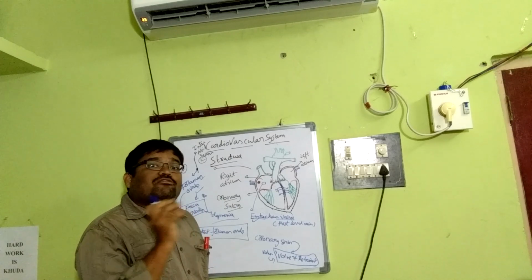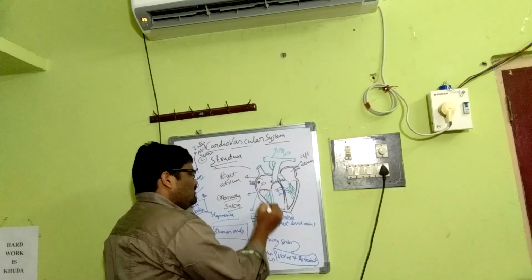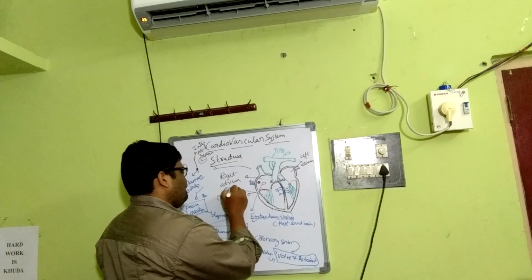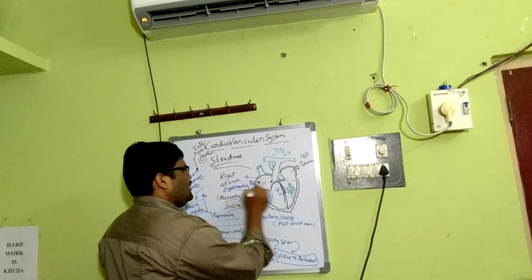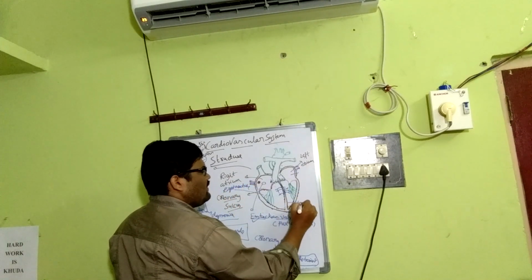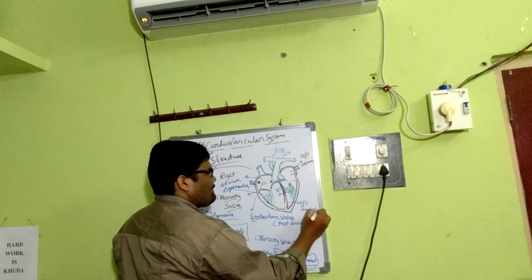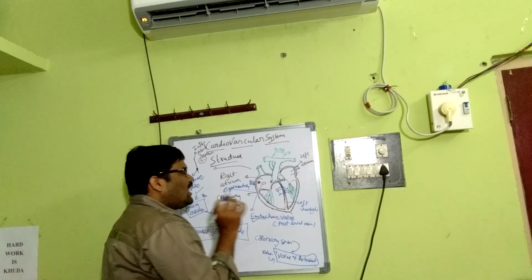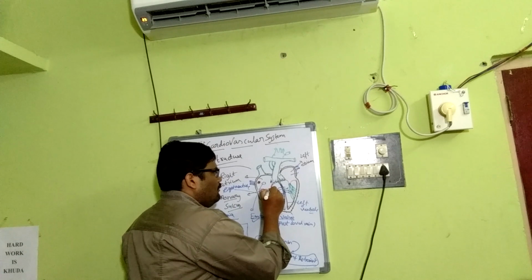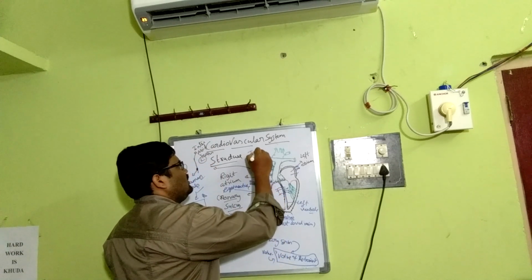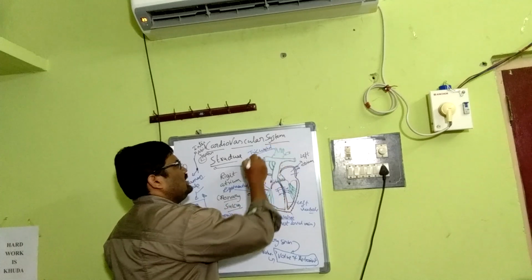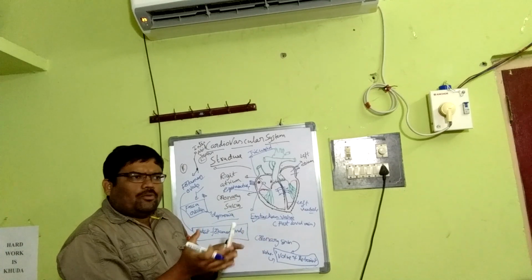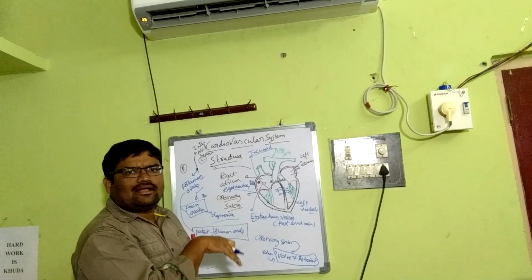Here the apertures are guarded again by valves. This is the right atrium and this is the right ventricle. This is the left atrium, this is the left ventricle. The right atrium opens into the right ventricle through the right atrioventricular aperture, and it is guarded by a tricuspid valve. Three leaflets are present. They close and open the aperture between the right atrium and right ventricle.